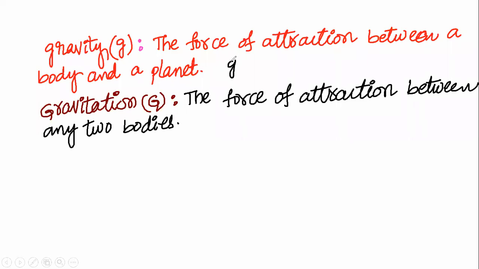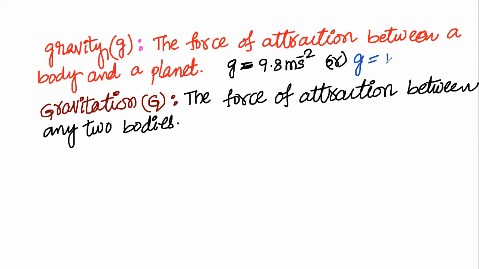Acceleration due to gravity, small g, is not constant; it changes from planet to planet, place to place. Generally, we take the acceleration due to gravity on the surface of Earth as 9.8 meters per second square, or for simplification, 10 meters per second square.